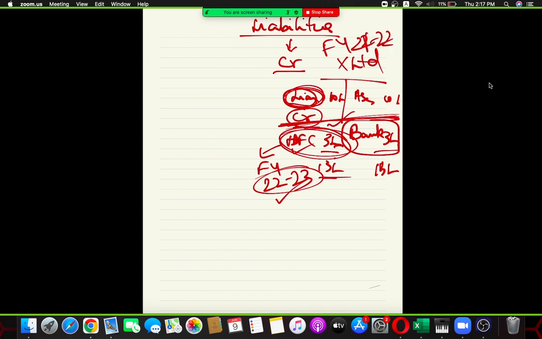This is the addition you have made for the current year. Now, let's try to put the same thing in the entry. This 10 lakh rupees, whatever has been reflected in your balance sheet, is already having a credit balance. I need not do anything with that respect.